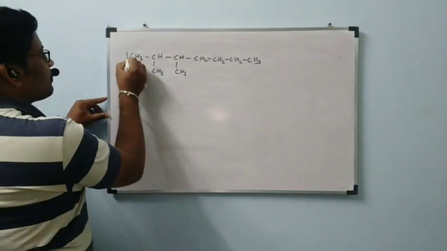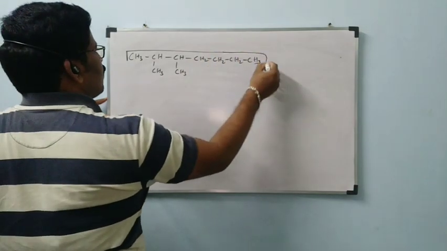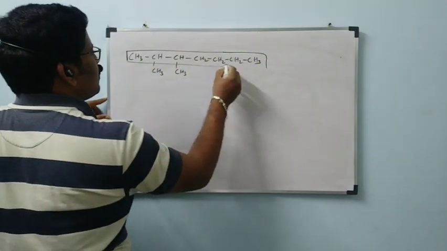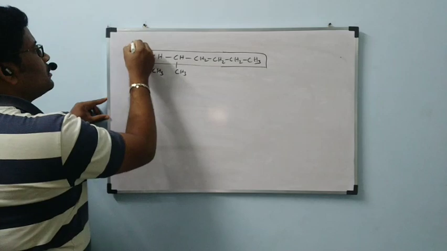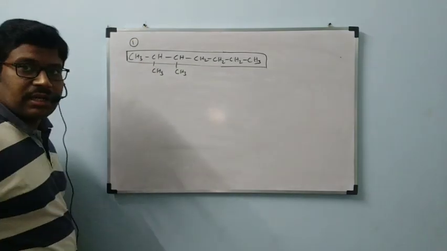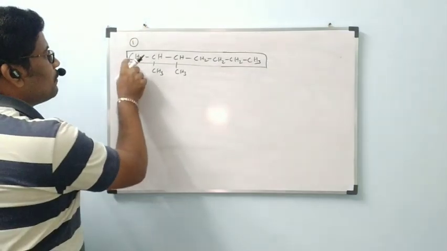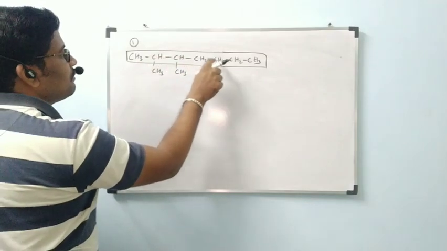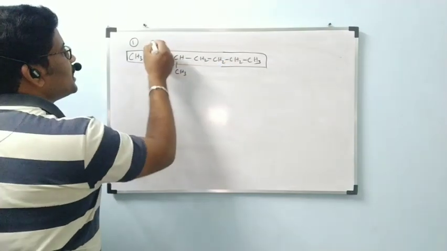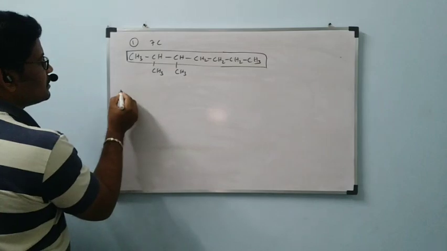First, this is possibility 1, which contains how many carbons now? 1, 2, 3, 4, 5, 6, 7. 7 carbons are there. Next, possibility 2.